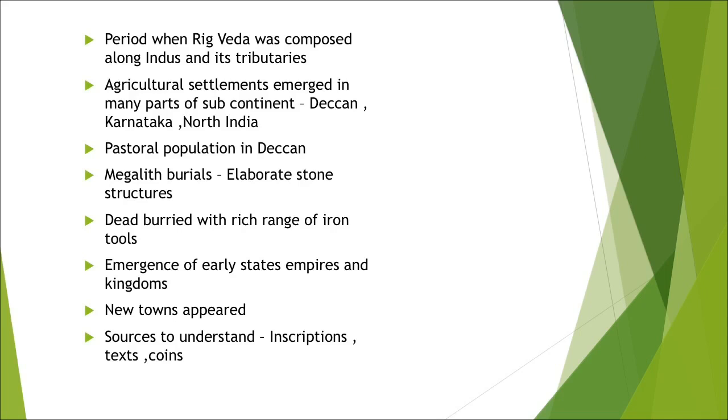Then we have Kautilya's Arthashastra to understand about this period. From the writings of various Chinese pilgrims, Fa Xian and Xuanzang. Then we have our Indian writers and poets like Kalidasa, who wrote Abhijnana Shakuntalam and Meghadutam in the period of the Guptas.